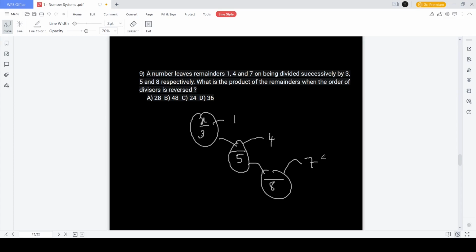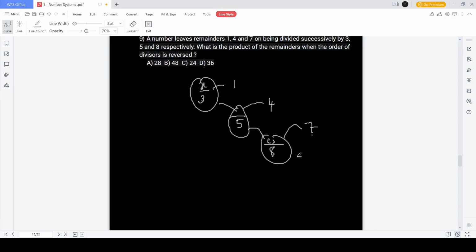To solve this question, we go from the back. They are saying that when you divide something by 8, you get the remainder 7. So that has to be in the form 8 into 1, we'll take the minimum case, so 8 into 1 plus 7, that is nothing but 15. So 15 when you divide by 8, you get the remainder 7.